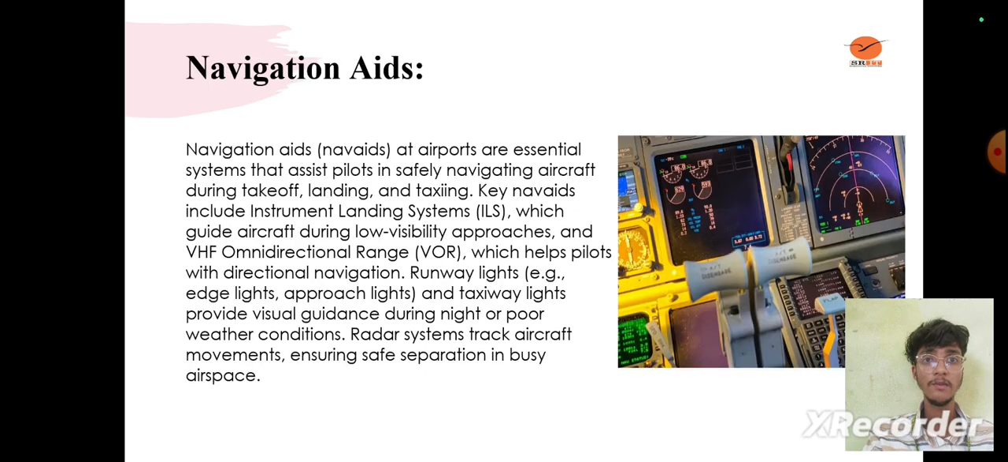Next slide. Navigation aids. Navigation aids at airports are essential systems that assist pilots in safely navigating aircraft during takeoff, landing, and taxiing. Key aids include instrument landing systems, which guide aircraft during low visibility approaches, and omnidirectional ranges, which help pilots with directional navigation. Runway lights, for example edge lights and approach lights, and taxiway lights provide visual guidance during the night or poor weather conditions. Radar systems track aircraft movements and ensure safe separation in busy airspace.